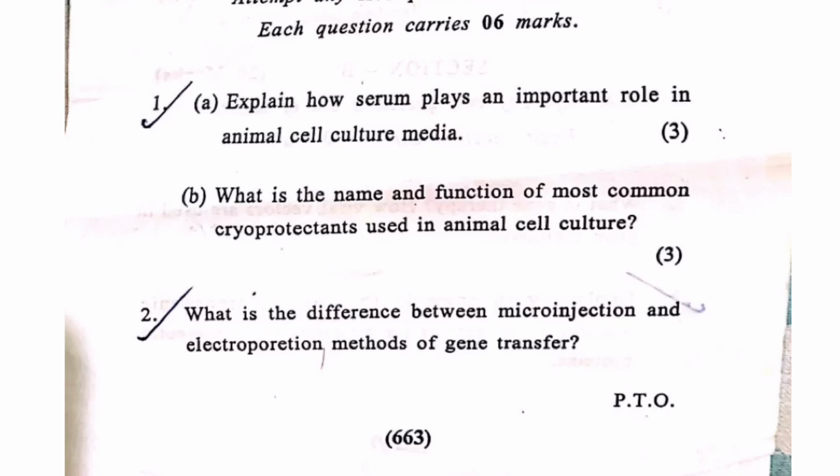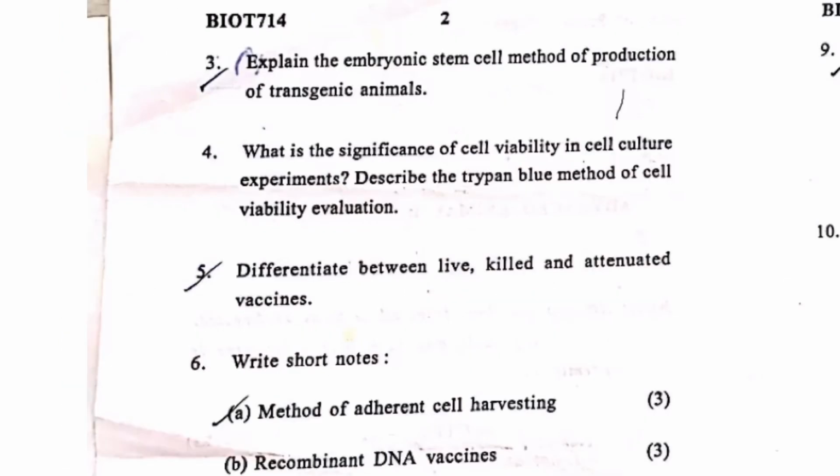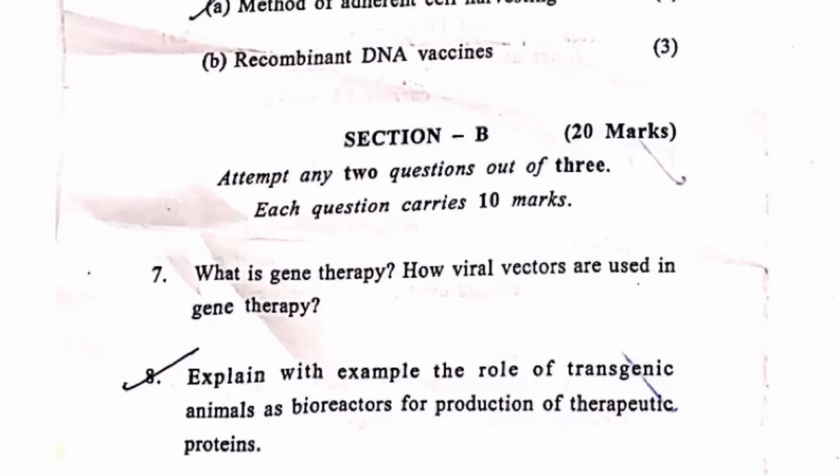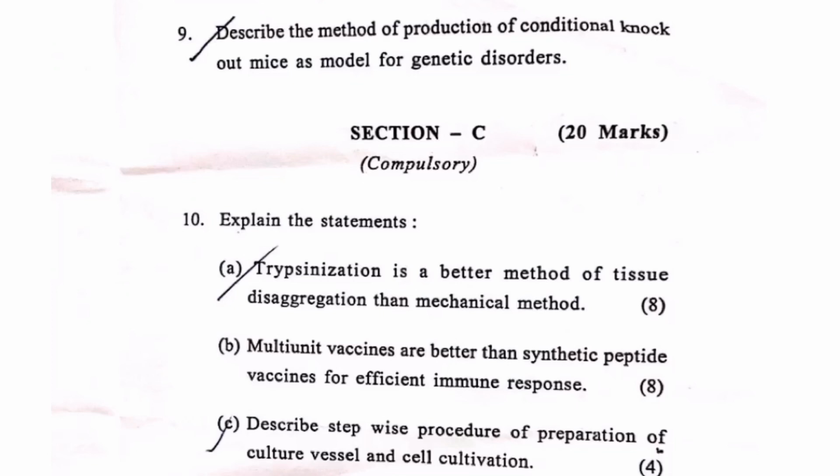Try to practice writing 6 marker questions, 10 marker questions and 20 marker questions in different ways. Try to mention your answer in points, and draw relevant diagrams wherever necessary. Do not write in big paragraphs. Use colorful pens to highlight your answer. All these things are very important in Amity. And do attempt every question. Whatever you feel can come into that answer, do write it and elaborate on it. It will help you get some marks at least.